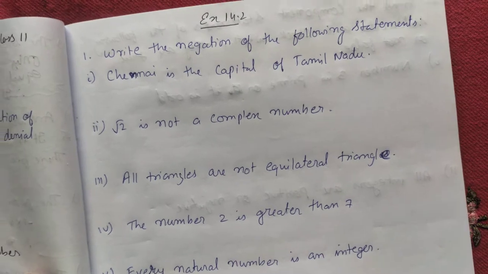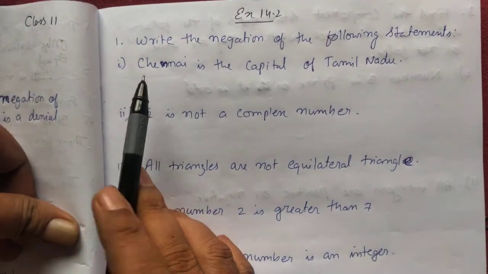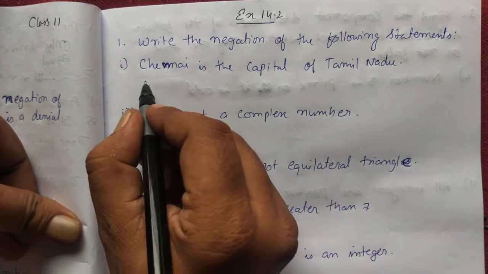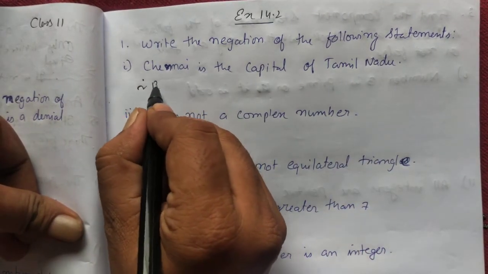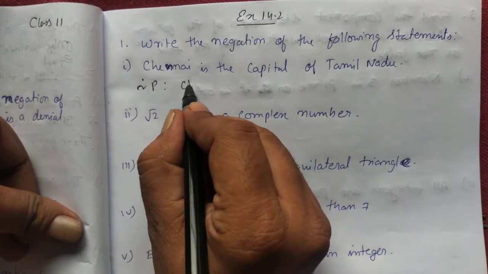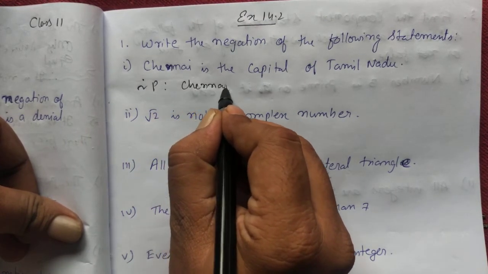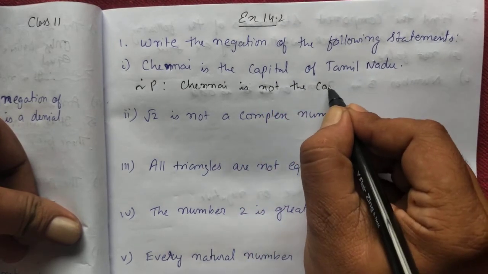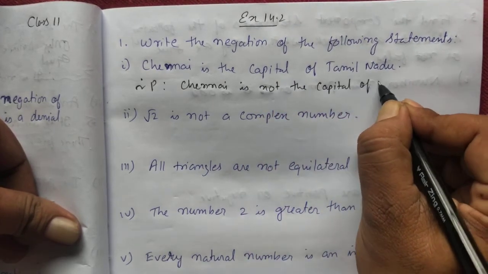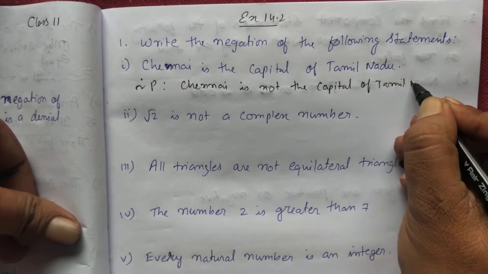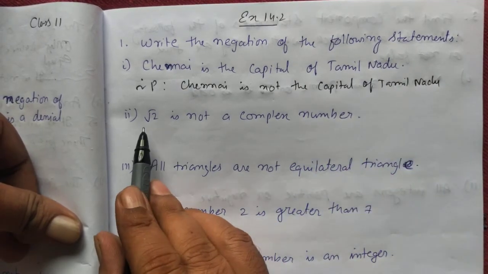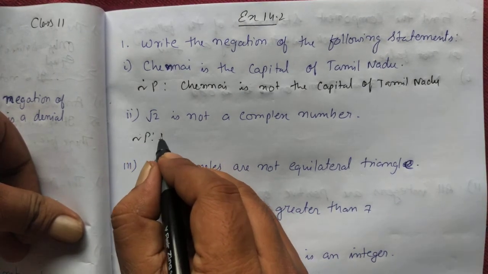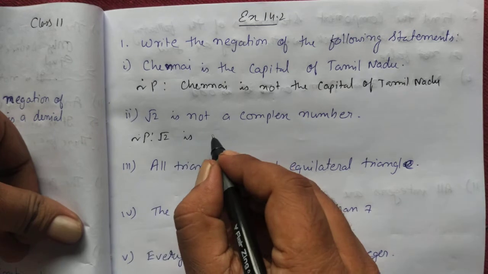Exercise 14.2. Write the negation of the following statements. Chennai is the capital of Tamil Nadu. So the negation of statement P will be: Chennai is not the capital of Tamil Nadu. Likewise, for "root 2 is not a complex number", the negation of the statement will be: root 2 is a complex number.